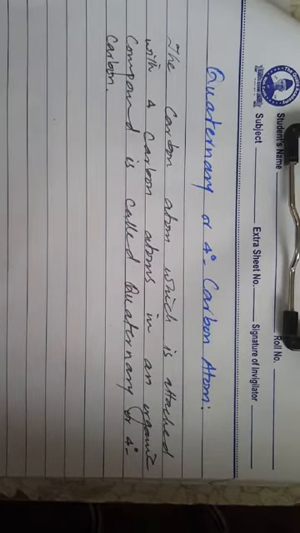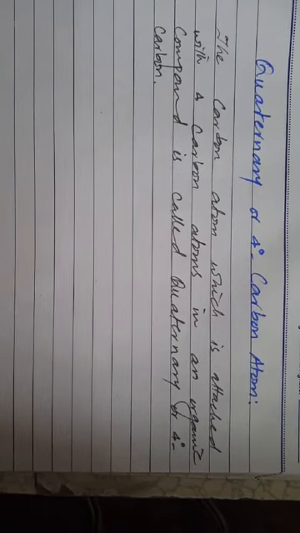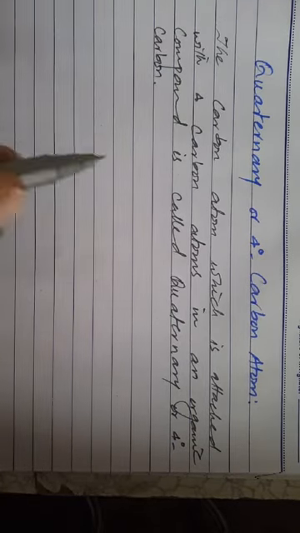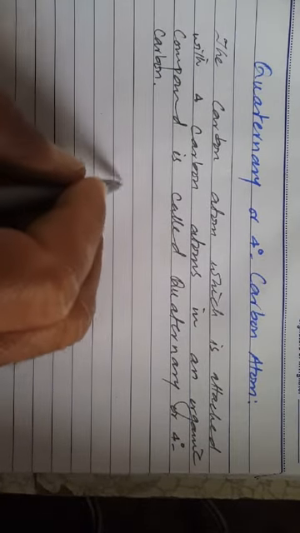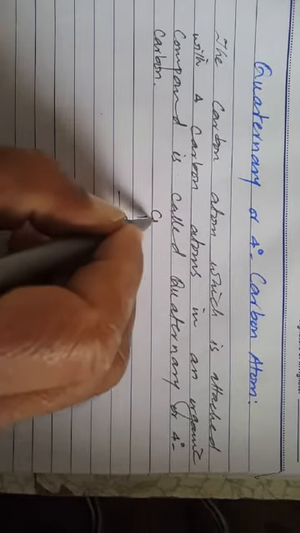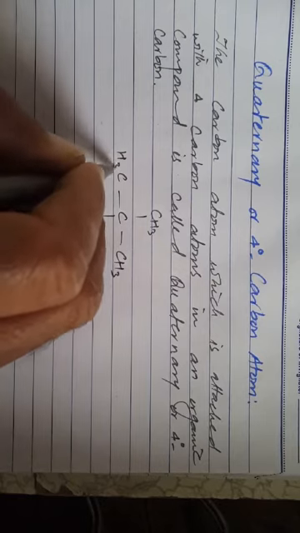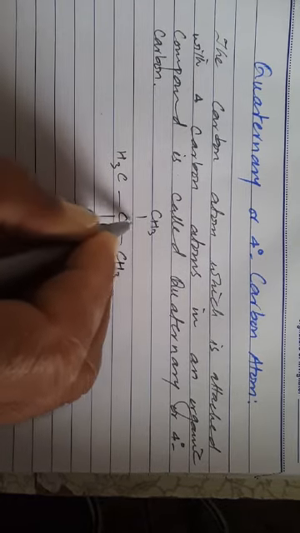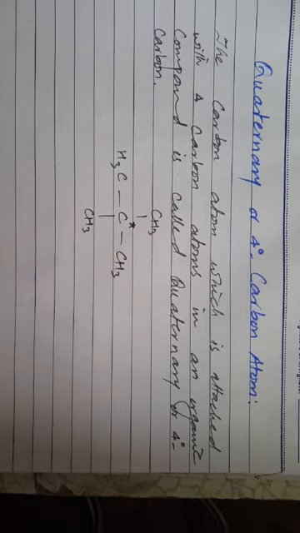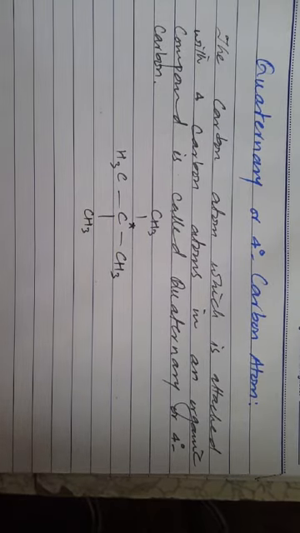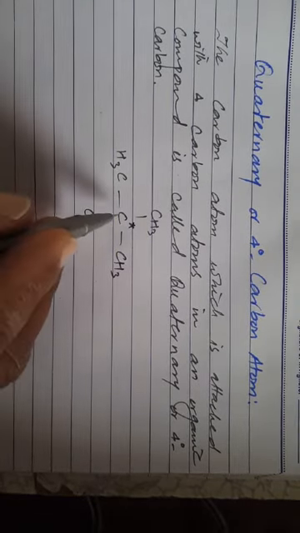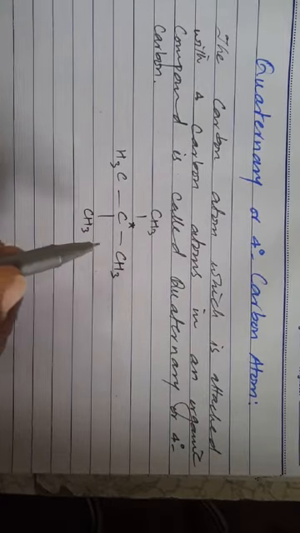In this case, there will be no hydrogen atom, as the total number of bonds a carbon atom can form is 4, and all of the 4 bonds are formed with carbon atoms, so there is no space for a hydrogen atom. This is represented in this example: CH3, CH3, CH3, CH3. This carbon atom is attached to four alkyl groups. They may be methyl, ethyl, propyl, etc. This carbon is called a 4-degree or quaternary carbon atom.